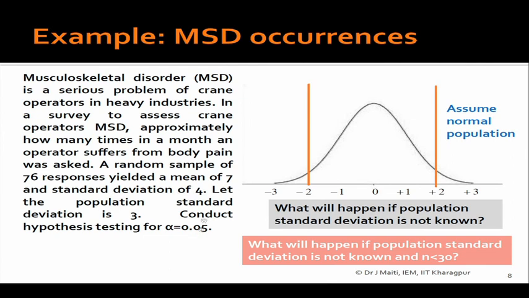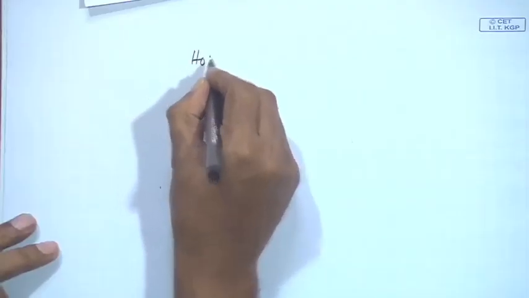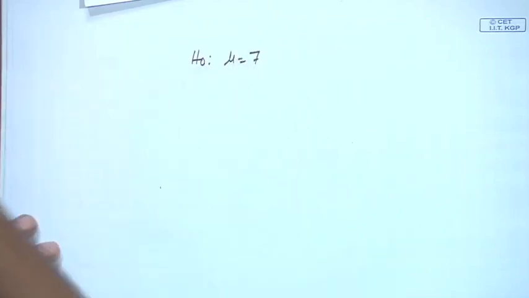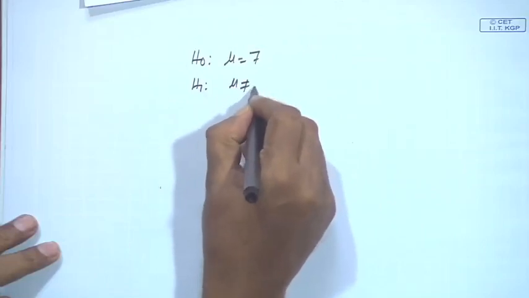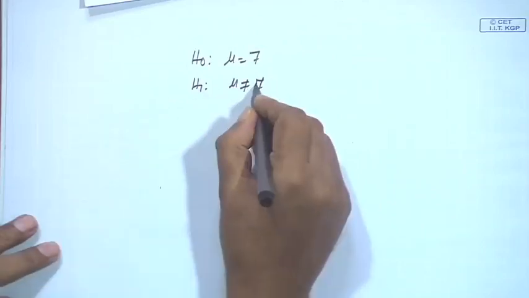That means, you are basically saying mu equal to 7, that will be your null hypothesis, and what will be your alternate hypothesis? Your null hypothesis is mu equal to 7 here. Okay, let us see the alternate hypothesis, mu not equal to 7.